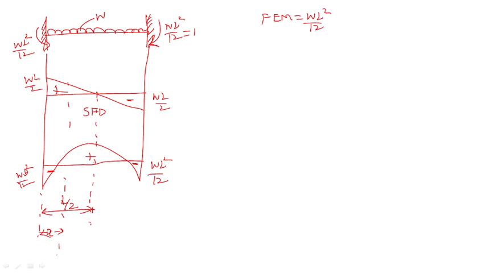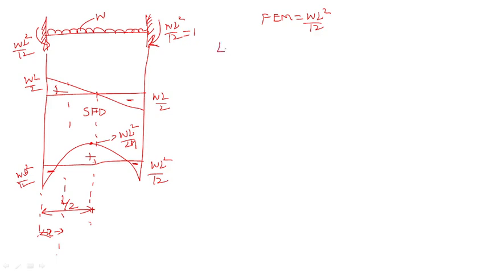And the maximum value is WL square by 24. Okay, are you getting the point of what I am doing? First I have taken the beam and drawn the SFD and BMD normally. After that, in the question what they are asking, I am just taking that point.